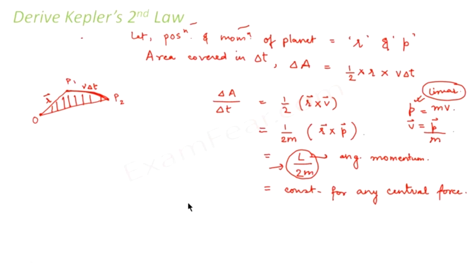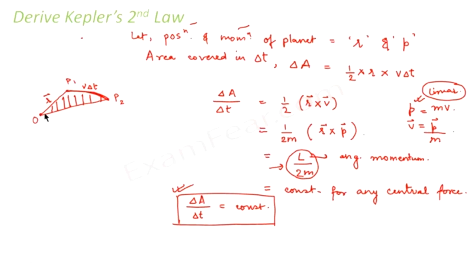So using that, we find that delta A by delta T is equal to constant. That means the area covered with time is equal to constant. That is, equal areas will be covered in equal intervals of time, and that is what the second law states. So we'll quickly review this derivation once again.